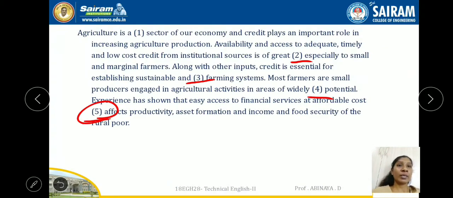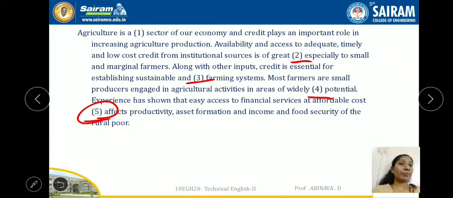So let us go with one more reading with the proper answers. Agriculture is a dominant sector of our economy and credit plays an important role in increasing agricultural production. Availability and access to adequate, timely and low cost credit from institutional sources is of great importance, especially to small and marginal farmers.